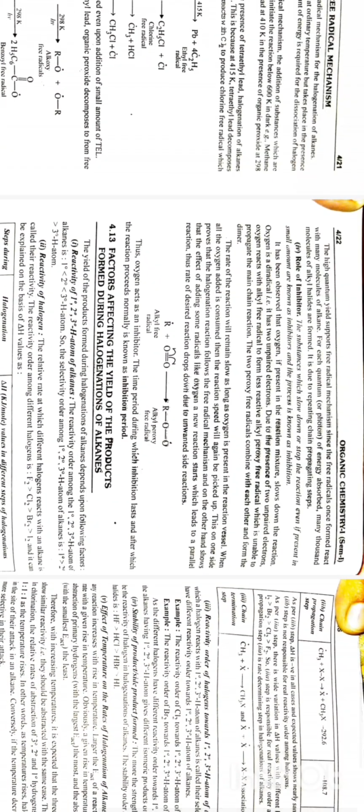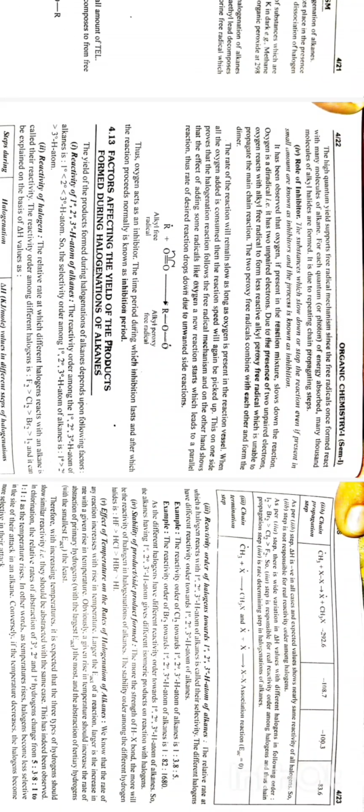Third is quantum yield. Quantum yield is defined as the ratio of number of molecules reacting to number of photons of suitable wavelength absorbed. For free radical chain reaction, the quantum yield value is generally very large, in other words greater than 1. The high quantum yield supports free radical mechanism since the free radicals once formed react with many molecules of alkane. For each quantum or photon of energy absorbed, many thousand molecules of alkyl halides are formed. It is due to repeating chain propagating steps.